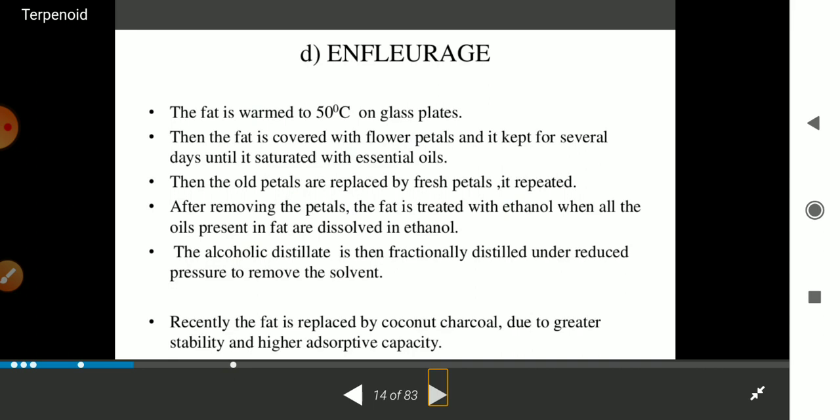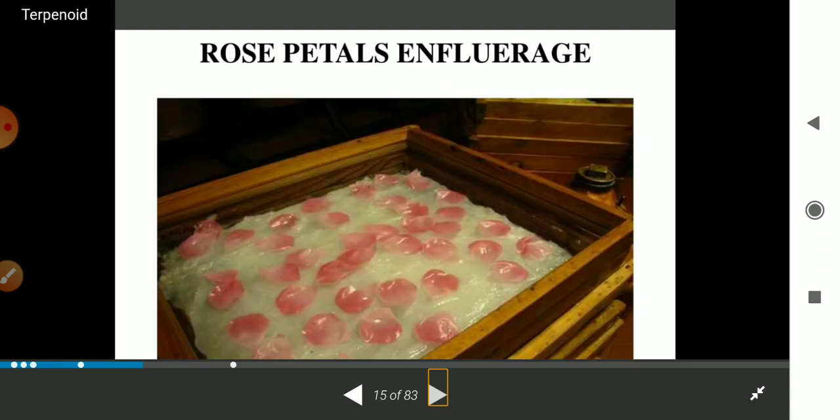Okay, then after removing the petals, the fat is treated with ethanol. When all the oils present in the fat are dissolved in ethanol, the alcoholic solution is then fractionally distilled under reduced pressure for the removal of the solvent. Recently, the fat is replaced by coconut charcoal due to its greater stability and higher absorptive capacity. Here you can see the rose petals are used for this kind of process.